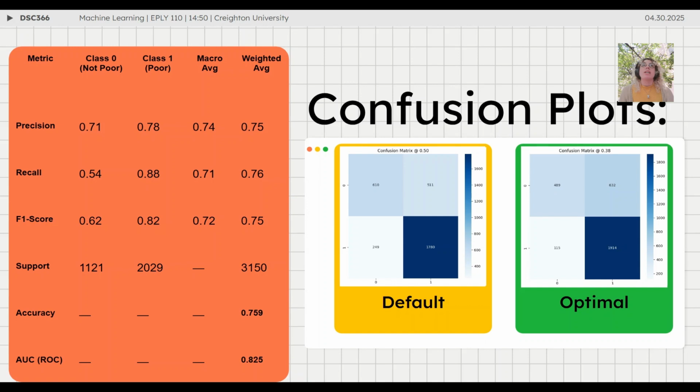This could greatly divert resources away from people who actually need them if this were deployed in an actual setting. Hence, we use a threshold of 0.35 that minimizes the level of false negatives.